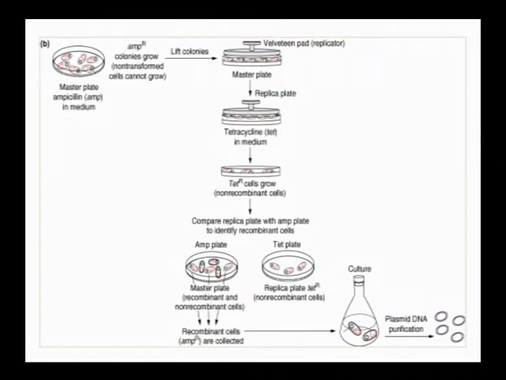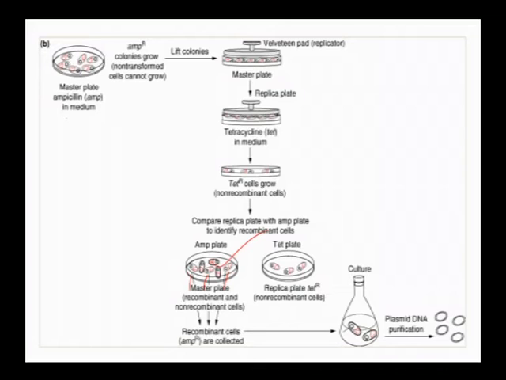In the replica plating method, the non-recombinant cells have grown, but we do not have recombinants to select, but we can select these recombinants by comparing with the master plate. Once we compare, these 3 are non-recombinants and these 3 are recombinants. We select these recombinants and grow them on a large scale to produce the specific product.